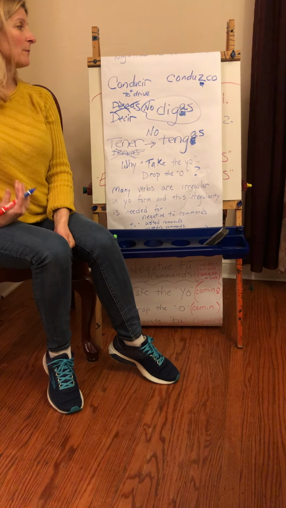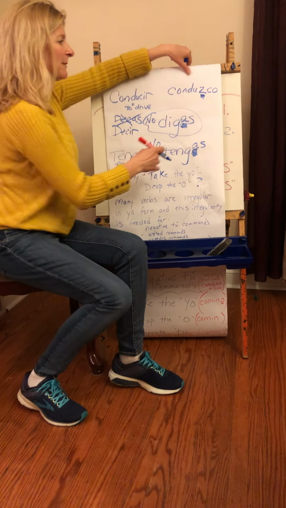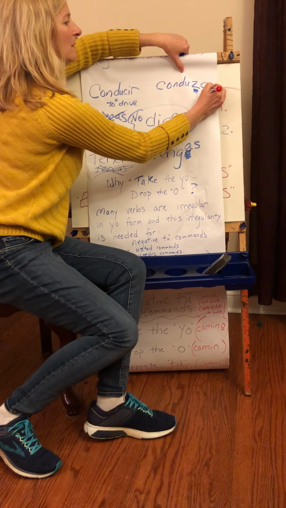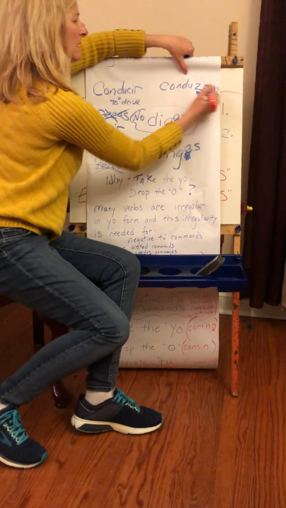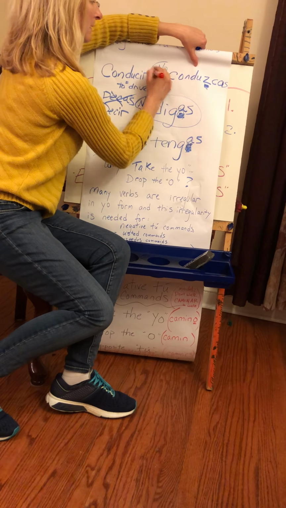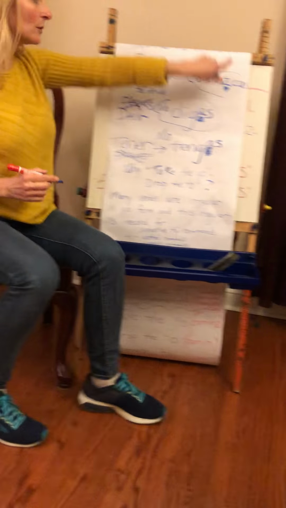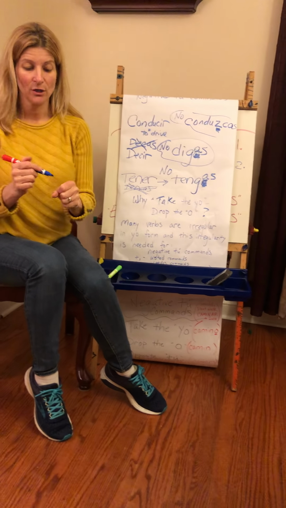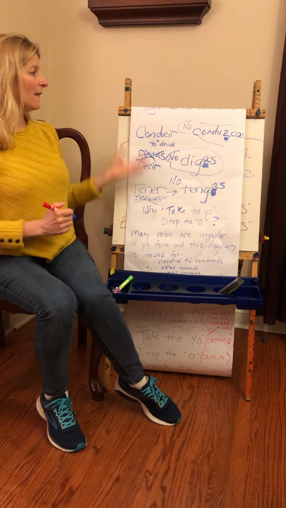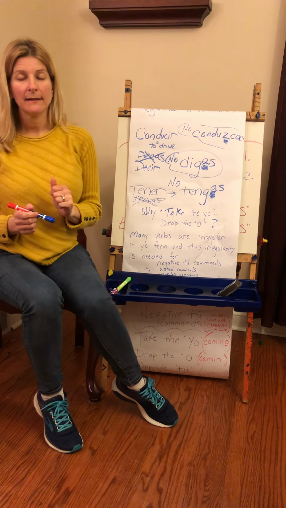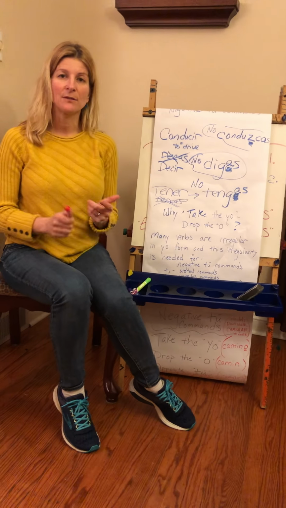It's a ZCO. I'm going to drop the O, opposite tú. Now, no conduzcas is going to say don't drive. So that's why we can't just flip-flop our endings. We have to take the O, drop the O, opposite tú, now we're through.